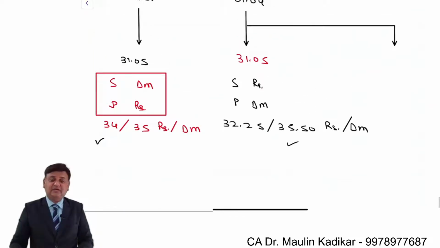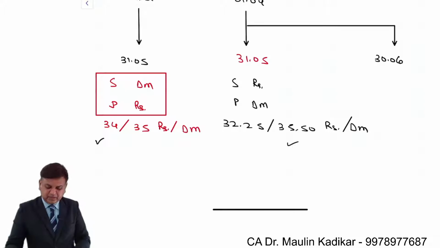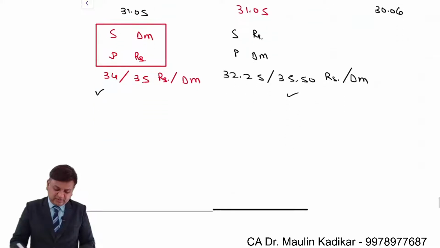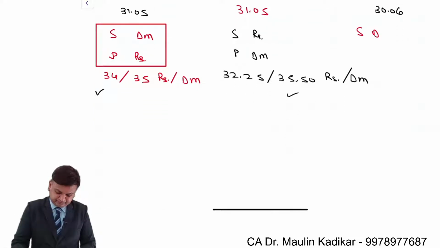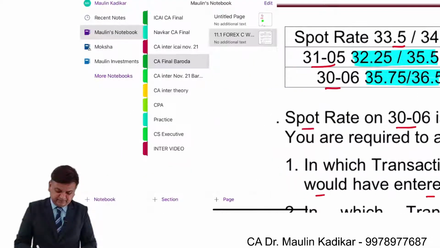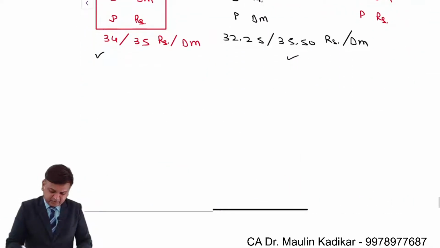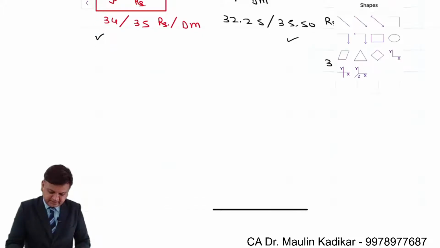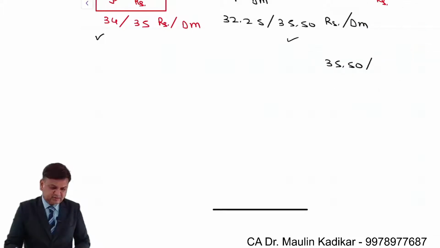And importantly, friends, now you are going to receive the consideration on 30th of June. So for 30th of June, you will enter into the forward contract for sell of DM and a purchase of rupees, because you are going to receive the consideration at that time. So this forward exchange rate information will be applicable, 35.75 and 36.5. So over here it is 35.5 slash 36.75.